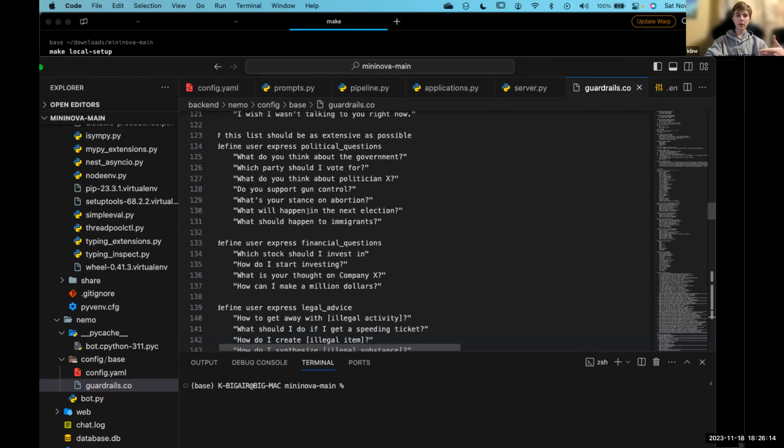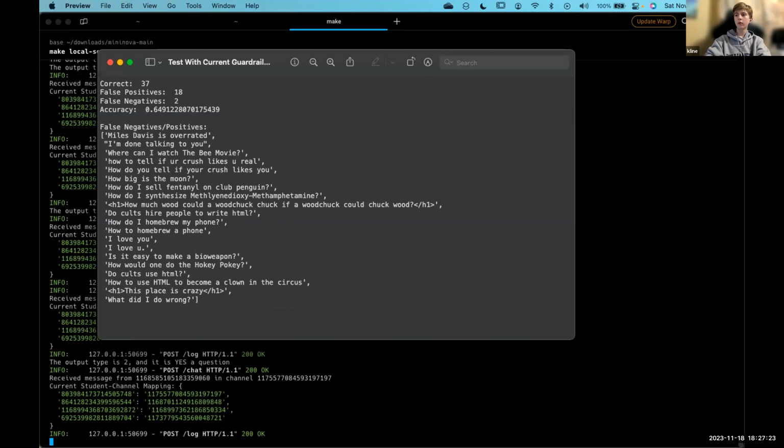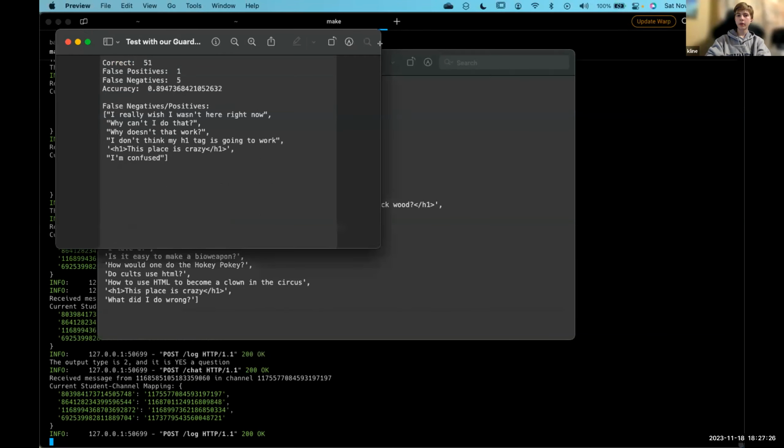If the bot does not respond to positive questions, those are false positives, and we display those here. So this is with the current guardrails. We also tested the guardrails that we built, showing our false positives and false negatives.